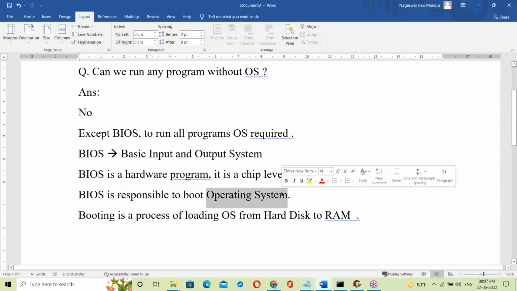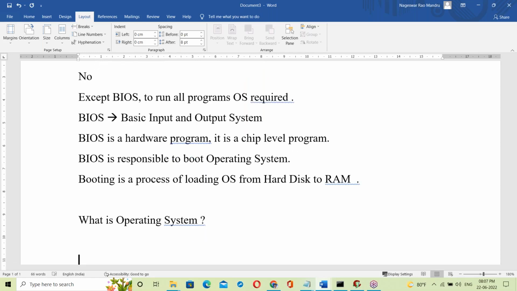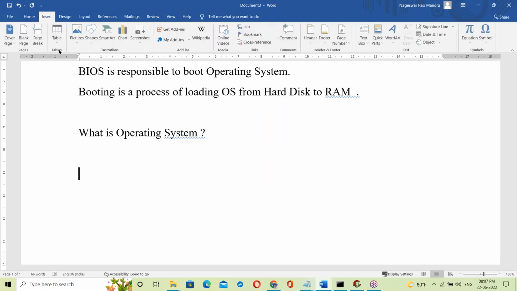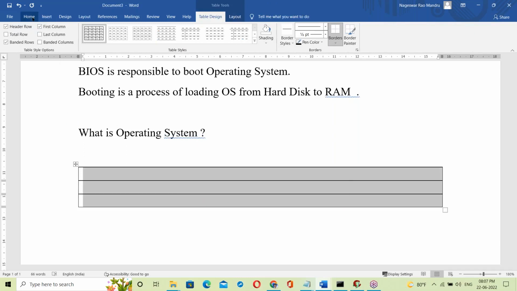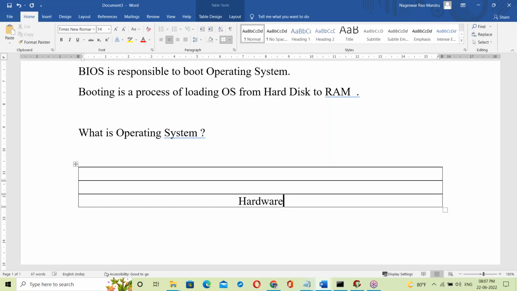Now see what is OS. Booting, okay, fine. So what is an operating system? In a computer, there are some layers. First, hardware.